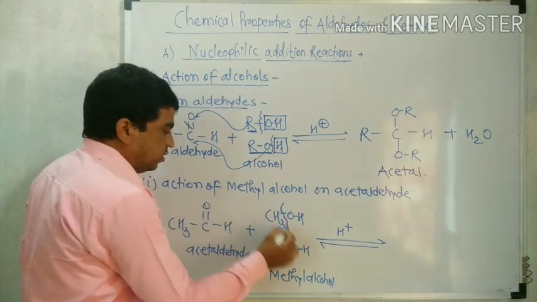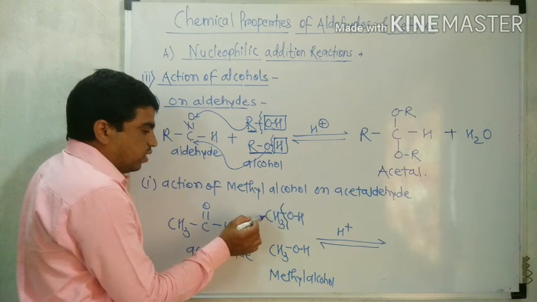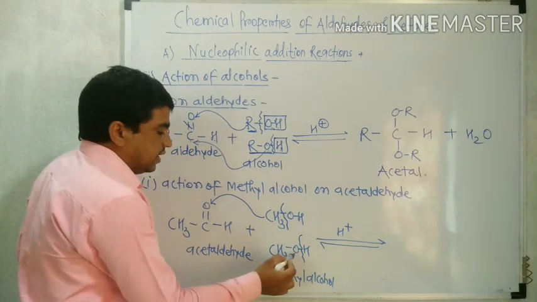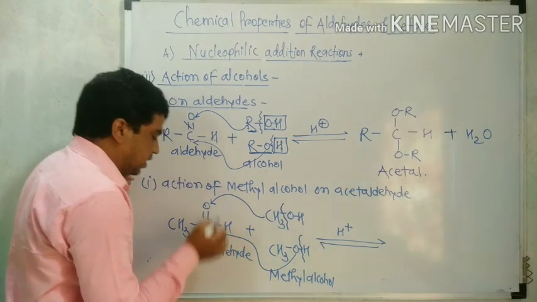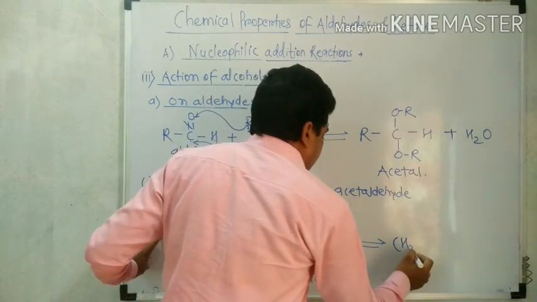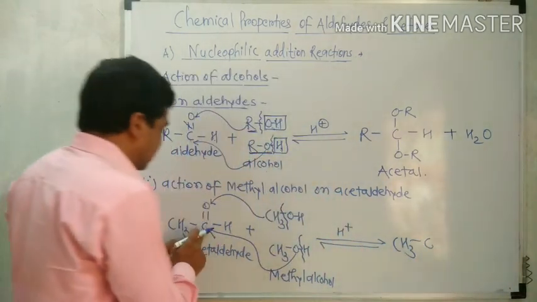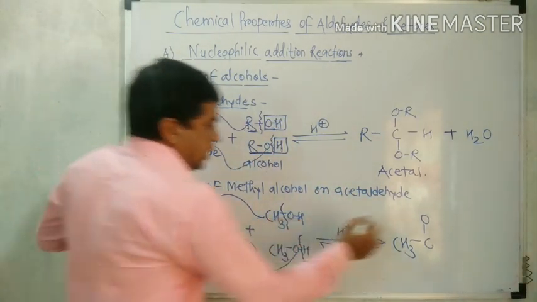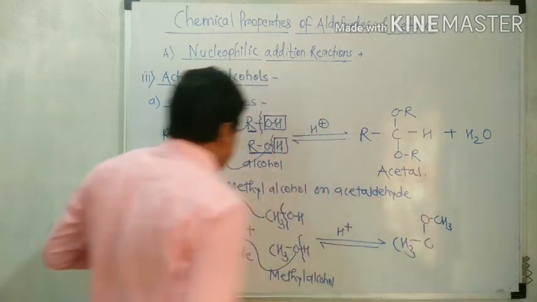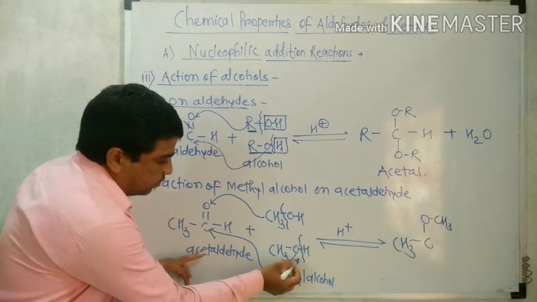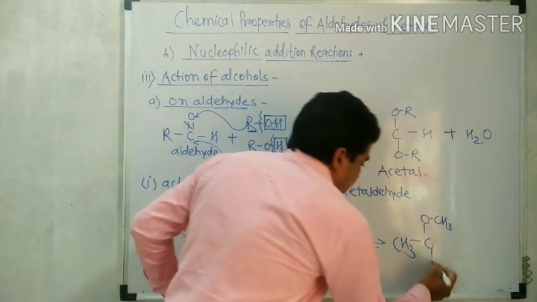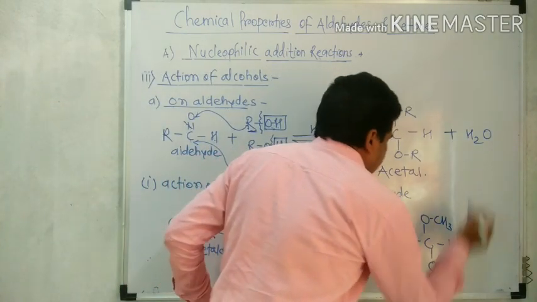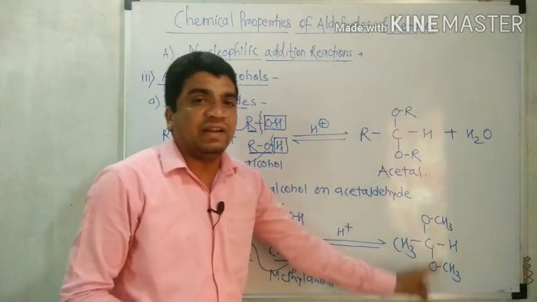So according to the general reaction, the alkyl group from one molecule, here methyl, is attached to the oxygen, and from the second molecule, OCH3 gets attached to the carbon. So what happened? CH3 single bond C, double bond converted to single bond, O, oxygen gets CH3. So here OCH3 is formed. Now this OCH3 from the second molecule gets attached to the carbon, like the general reaction. That H remains the same. So this is the acetal type of product.